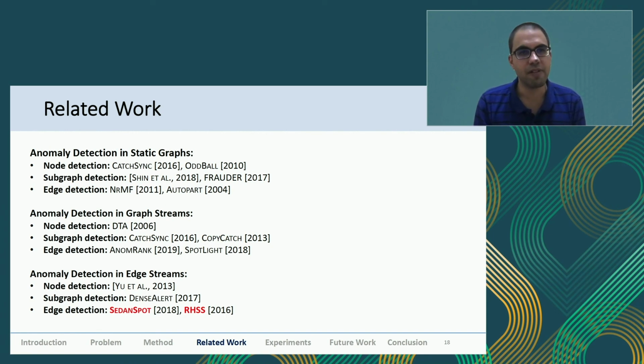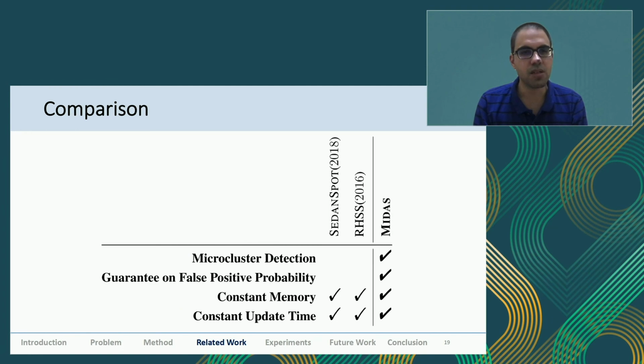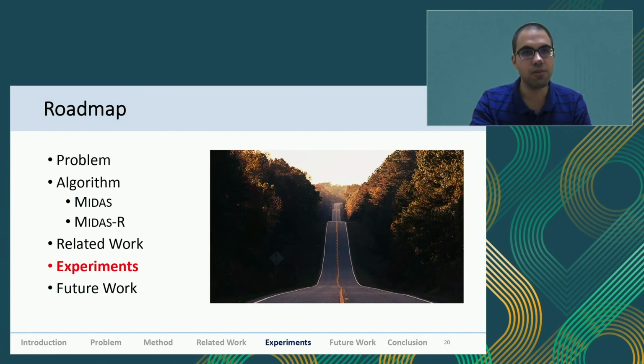These were the previous state-of-the-art baselines, SedanSpot and RHSS, and we compare with those in the experiments. We also see that these two baselines were also streaming and online algorithms. We'll see the performance aspects in a couple of minutes. But MIDAS detects microclusters and it gives guarantees on the false positives, which these approaches could not do.